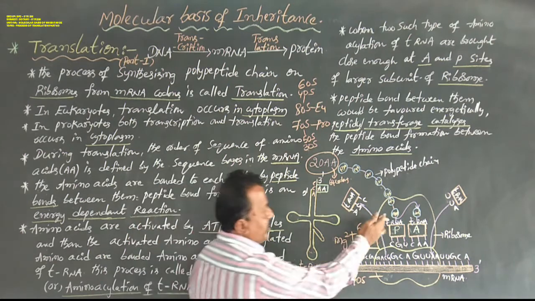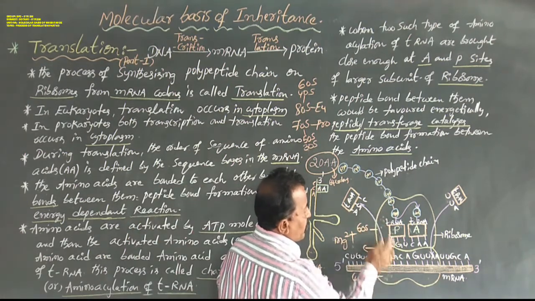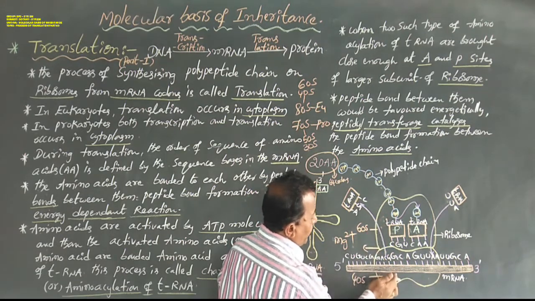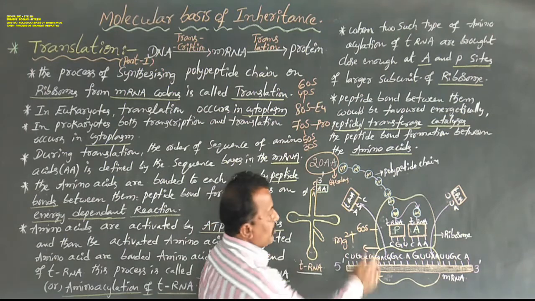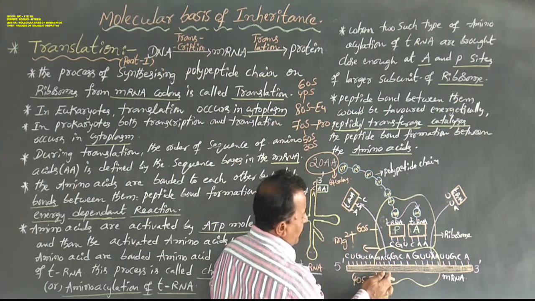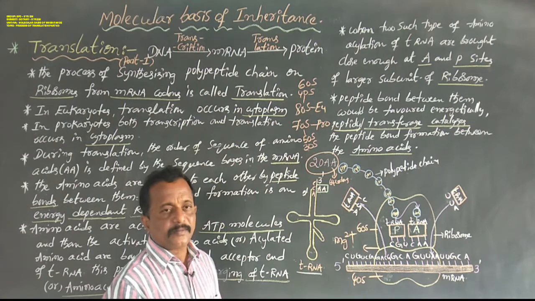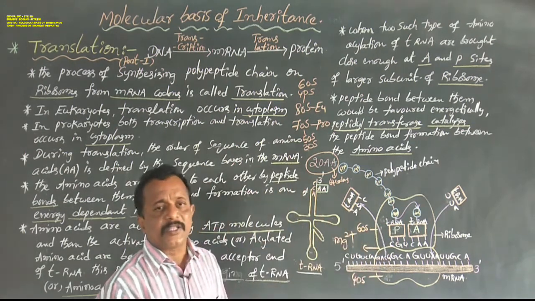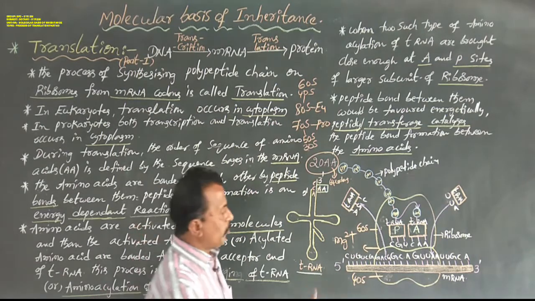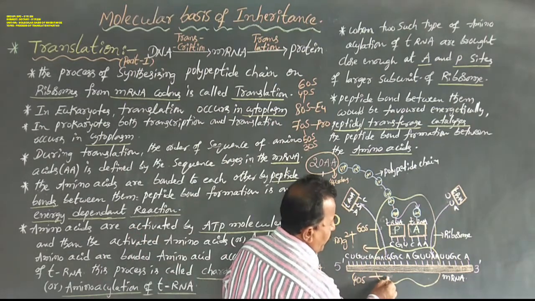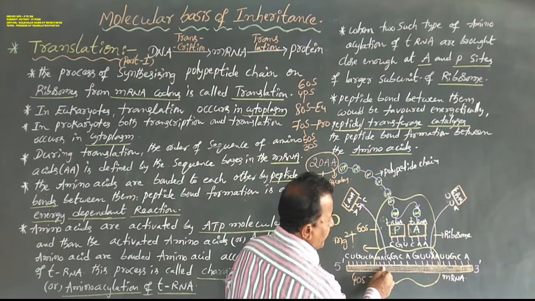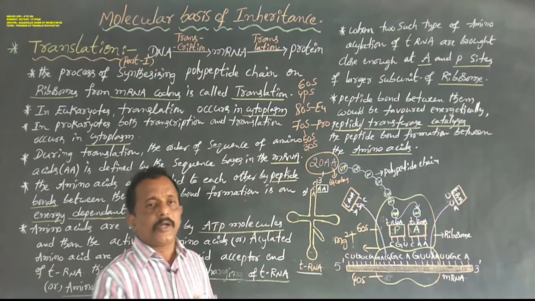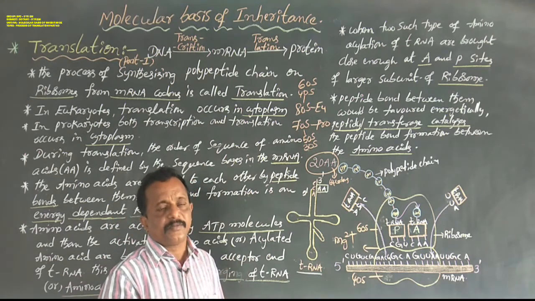So dear students, this is one ribosome. This ribosome consists of two subunits. One is a larger subunit, another one is a smaller subunit. The larger subunit is 60S, and the smaller subunit is 40S. What is the importance of the larger subunit and the smaller subunit of ribosomes? This is the smaller subunit. The mRNA, messenger RNA, is always attached to the smaller subunit of the ribosome in eukaryotic or prokaryotic organisms.